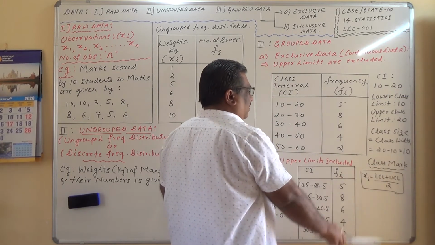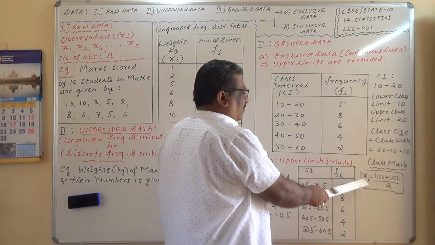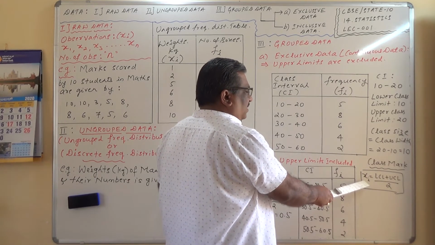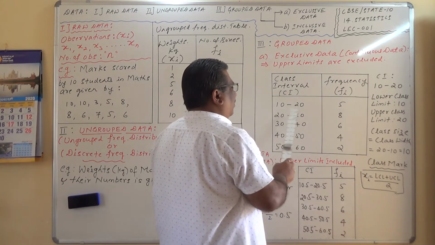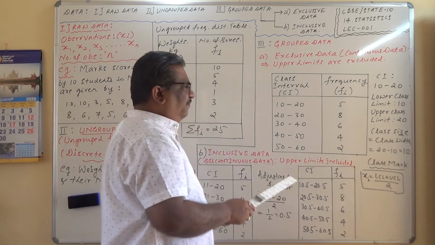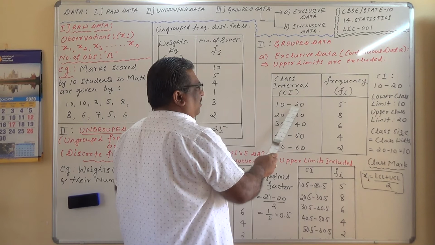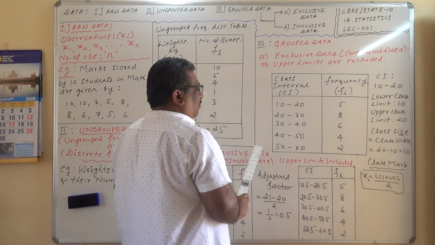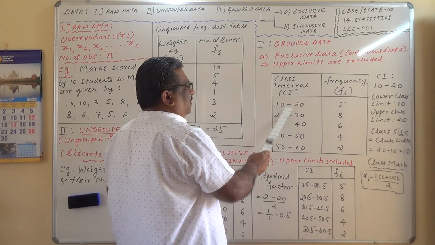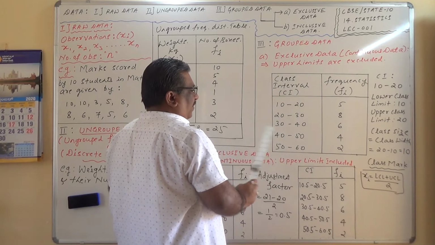What is a class mark? Class mark is generally represented by xi, and this xi is equal to the midpoint of the class intervals. The midpoint of the class intervals is called the class mark. How do you get this one? This plus this divided by 2. Of course the midpoint of this is definitely 15 here, it is 25 here, it is 35, 45, 55.